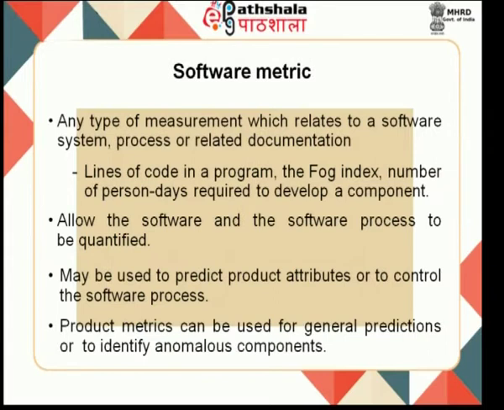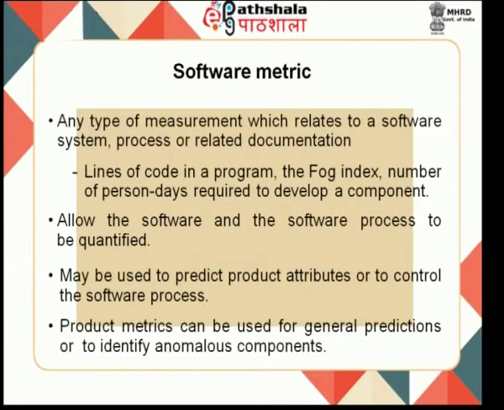We have to have common metrics. Metrics help us to quantify the process. Different types of metrics are available: process metrics, project metrics, product metrics, like that different types of metrics are there. By applying metrics, we can measure. Once you measure, if something is going wrong, you can control it. So, control is based on the attributes which you are using for measuring.